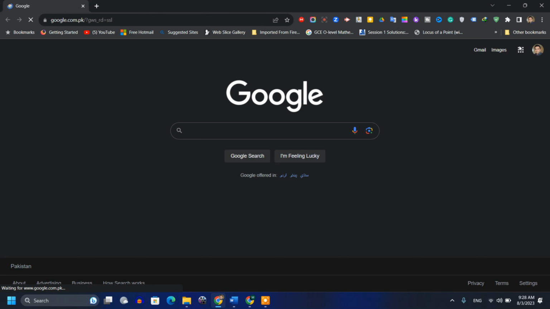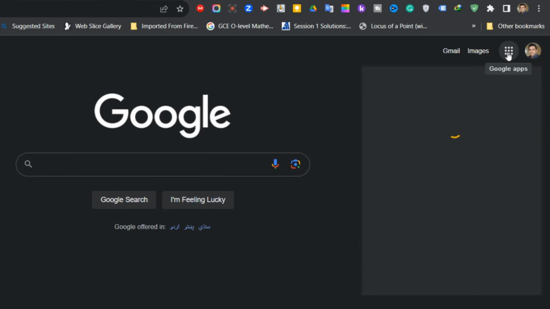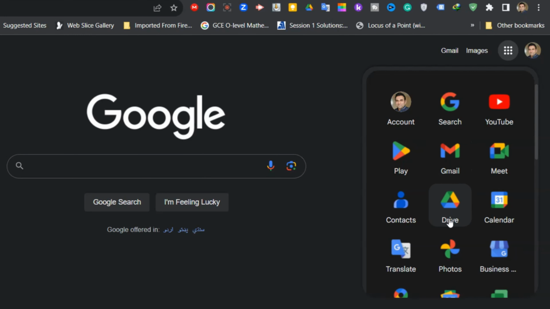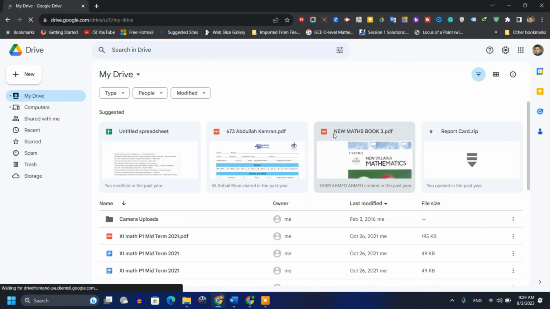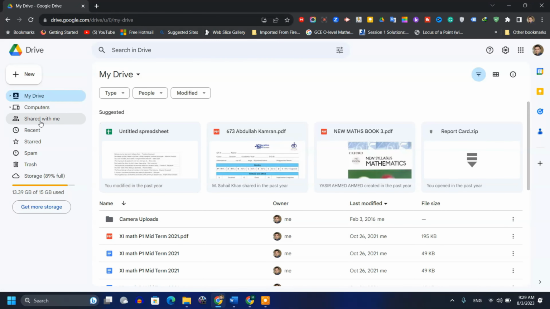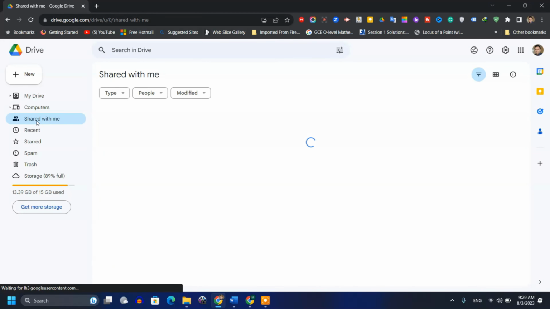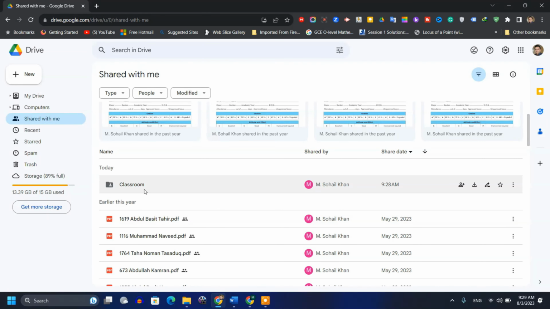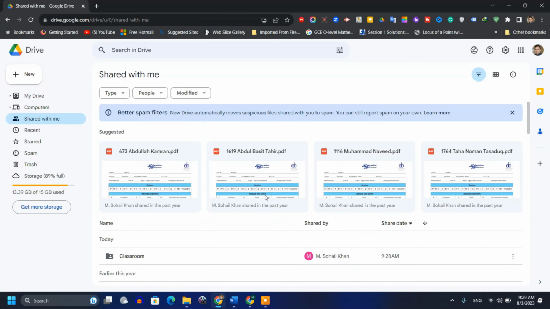So I'm opening the other email address and I'm clicking here, and see, it's already logged in. So I need not enter the email and password and all these things. I'll simply click on Drive. So when I open this Drive and I click on Shared with me, you can see here this classroom is already there.